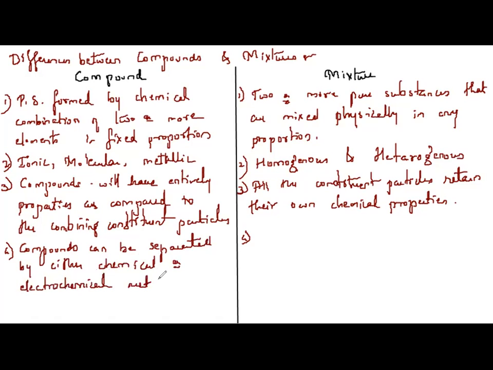So you can separate them by chemical or electrochemical methods. Mixtures can be separated by physical methods.